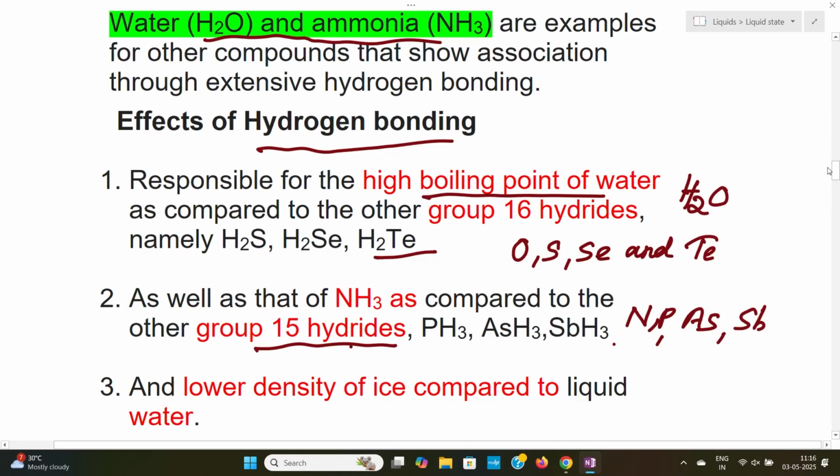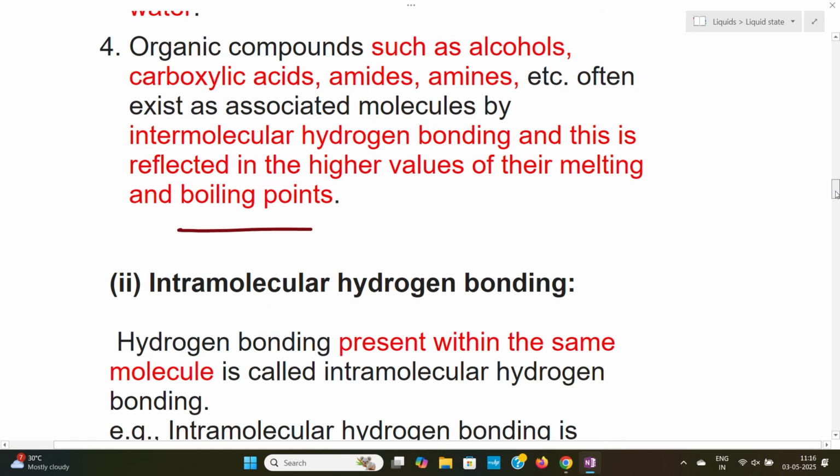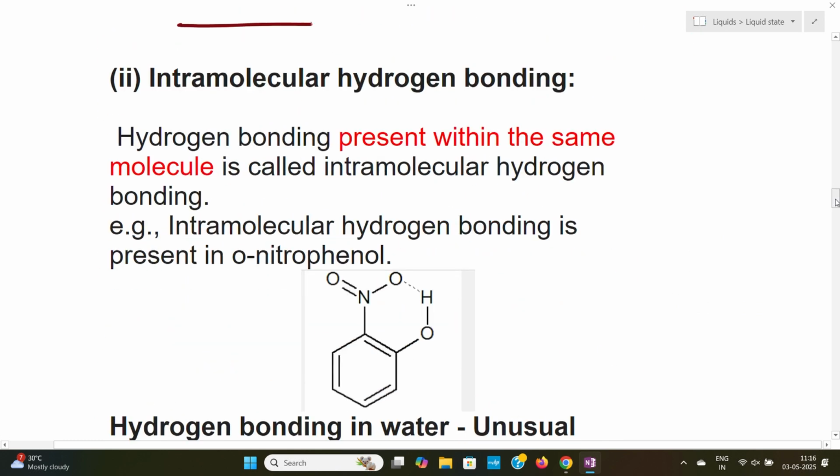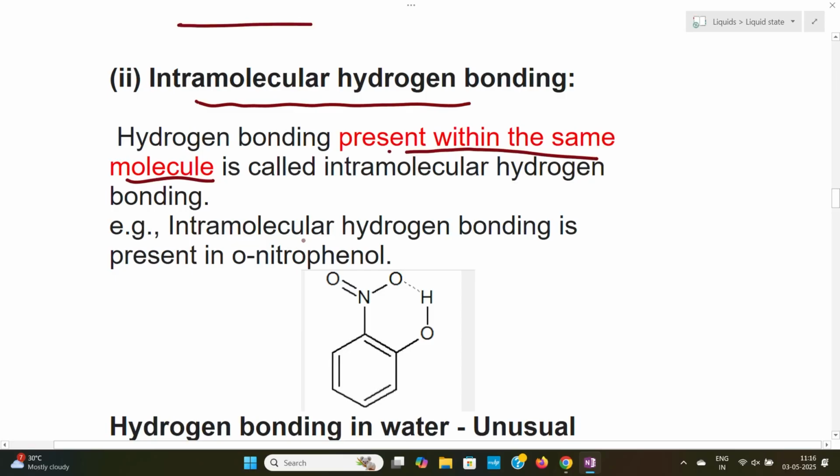Now let us look into the second type, that is intramolecular hydrogen bonding. As the name says, intramolecular hydrogen bonding is the hydrogen bonding present within the same molecule. The example for intramolecular hydrogen bonding is orthonitrophenol.